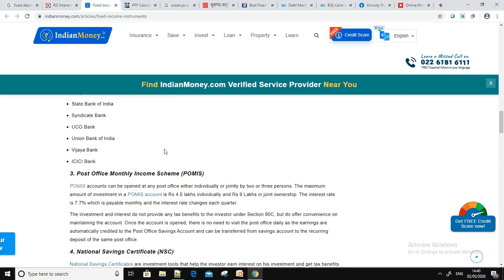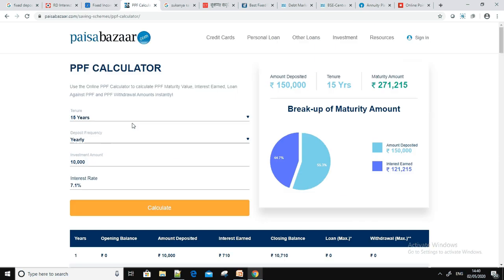Next one is the PPF. There are a lot of calculators available, and this is just to show you an example. The maximum yearly deposit limit is 1.5 lakh under section 80C, and the current rate of interest is 7.1%. If you invest for 15 years, the total deposited amount is 12 lakh 50,000, and the maturity amount is 40 lakh rupees.